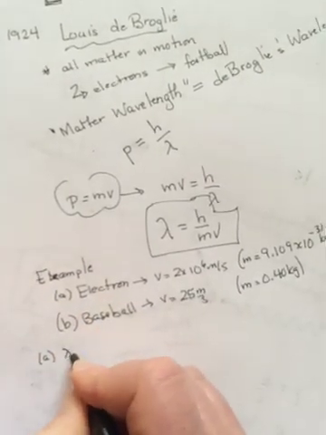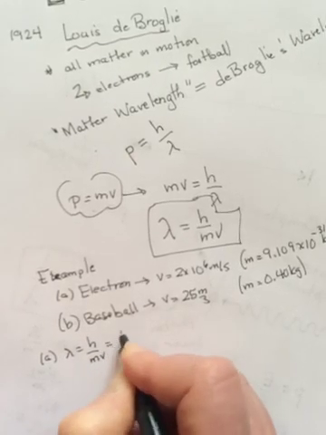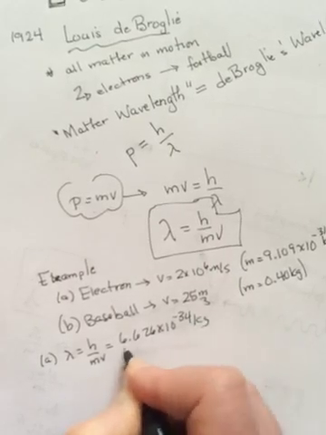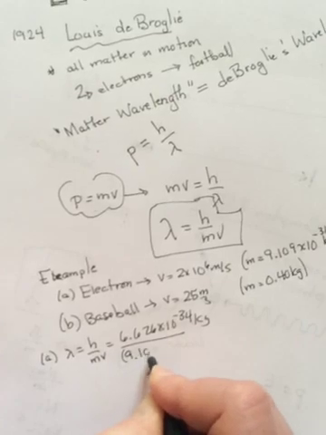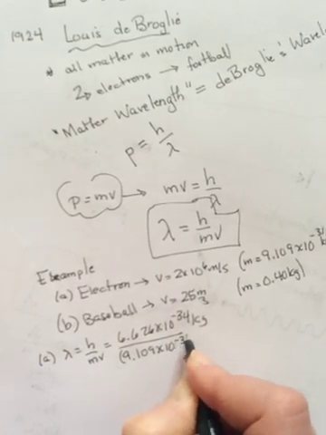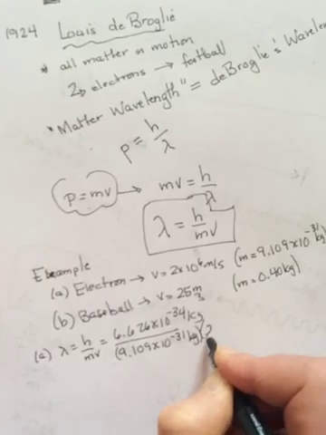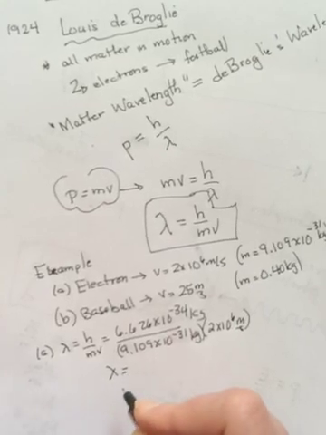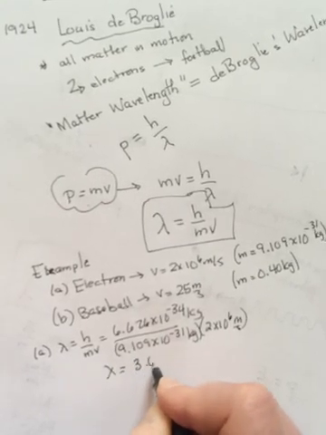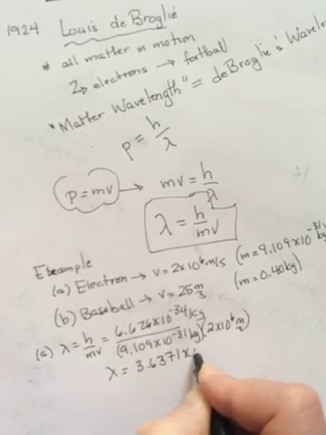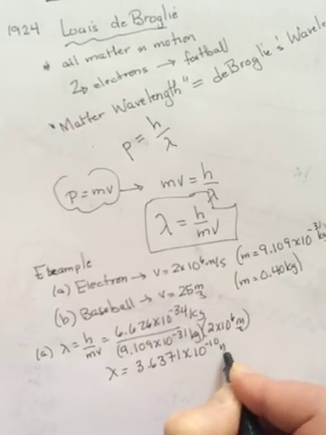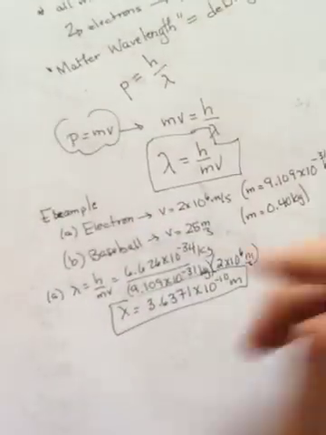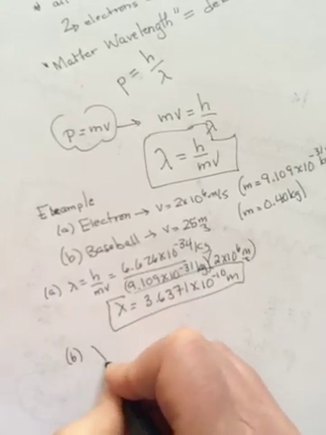So lambda equals h over mv: 6.626 times 10 to the negative 34 joule seconds, over the mass of an electron, 9.109 times 10 to the negative 31 kilograms, and its speed is 2 times 10 to the 6 meters per second. And when we do the math, we get 3.6371 times 10 to the negative 10 meters. Okay? And then I'll come back and talk about that answer in a second. Let's just do it for the baseball first.